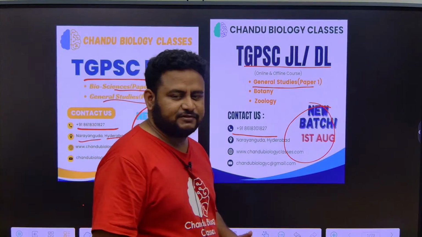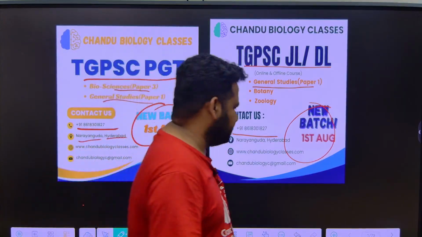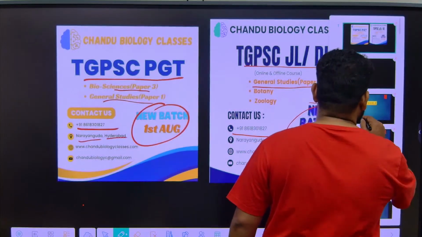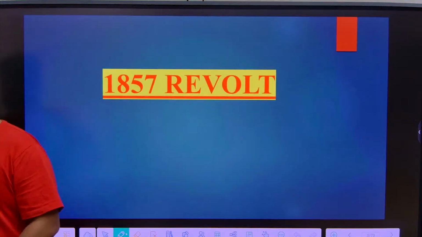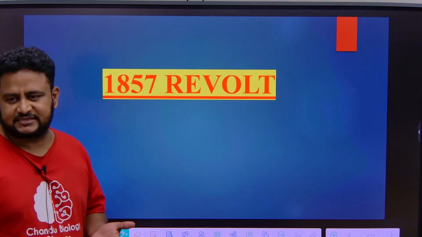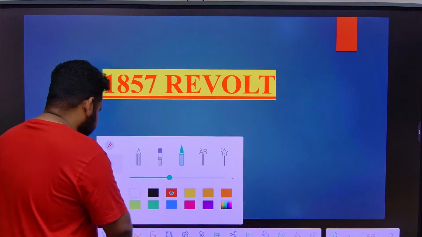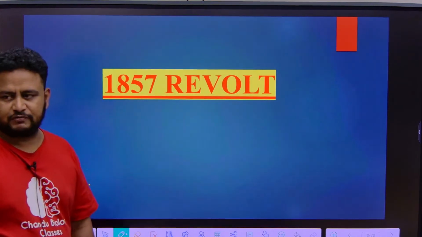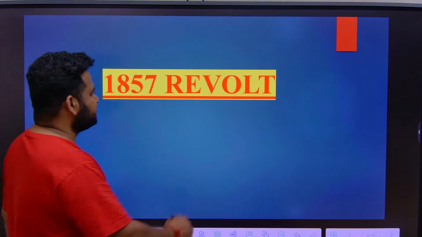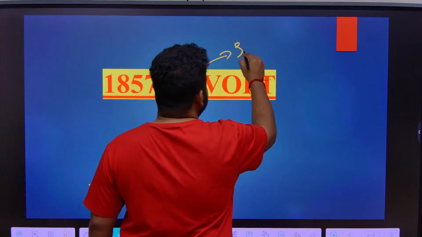Now let us get started with the 1857 revolt. One thing you must understand is that this 1857 revolt is also called by various names. So let us have a look at this. What were the names that were used? First, it was called the Sepoy Mutiny.